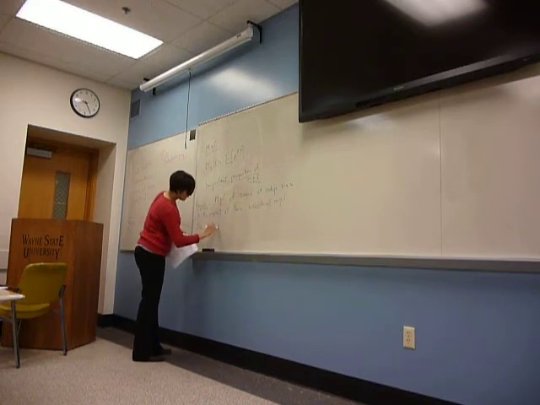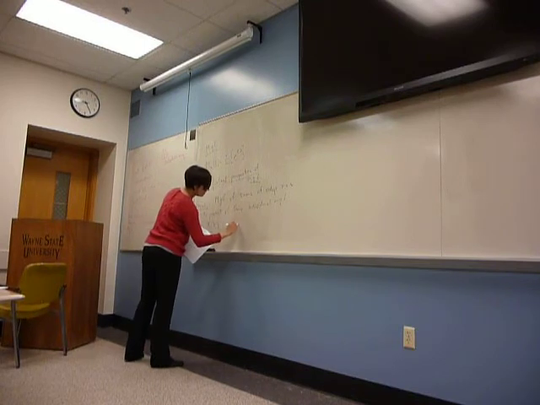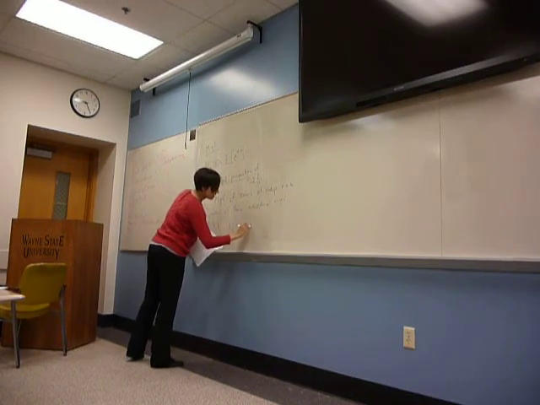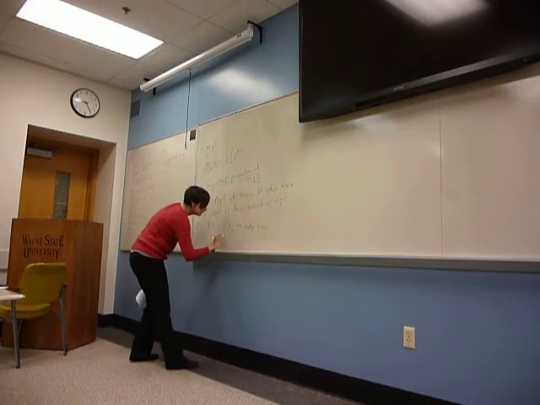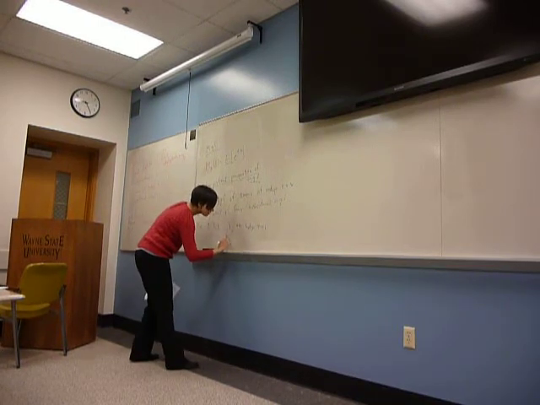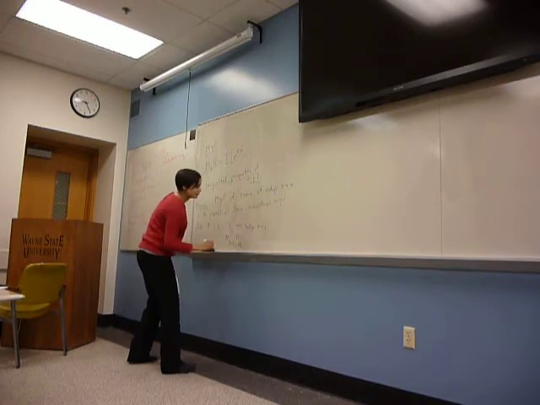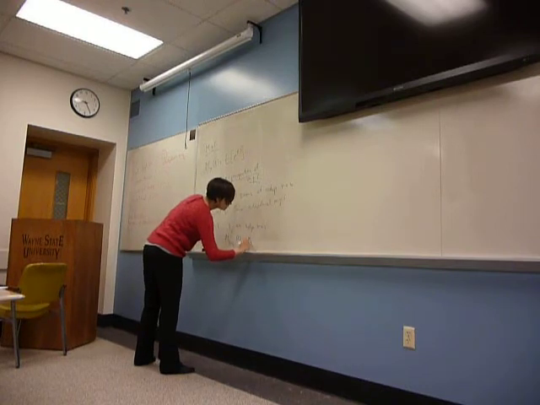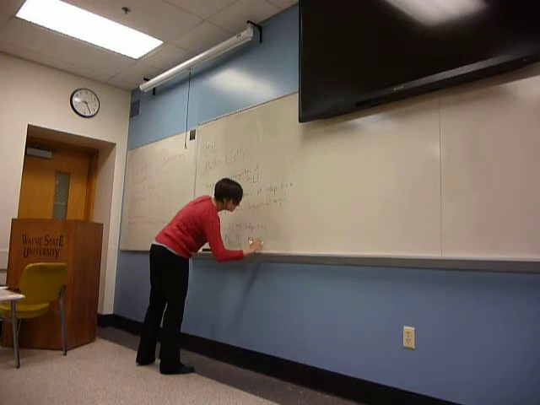If x1, x2, up to xn are independent random variables, when I look at the moment generating function of this new random variable, which is the sum of x1, x2 up to xn, at t, it is just going to be m of x1 at time t times m of x2 at time t times up to m of xn.